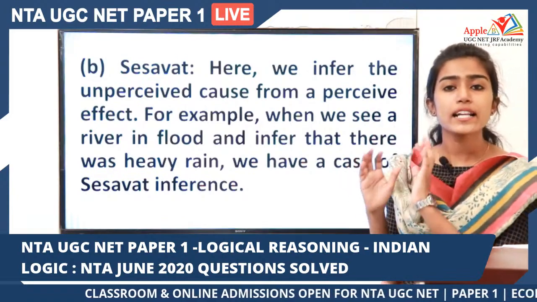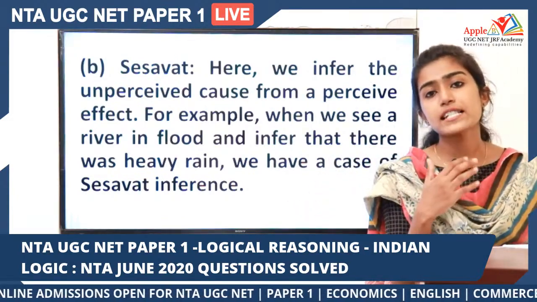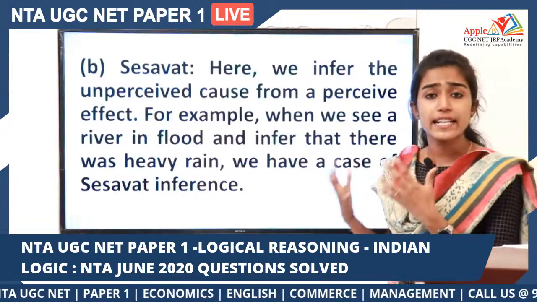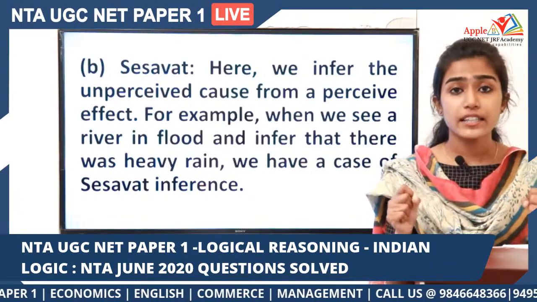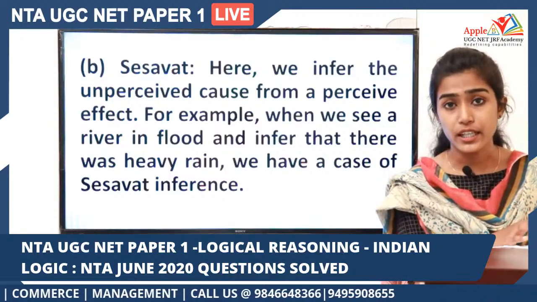That means you are now seeing the effect. You haven't seen the cause for it. You are just seeing the effect. You are seeing a flooded river. From that, you are inferring that there was a rainfall. A heavy rainfall has happened in this particular place.